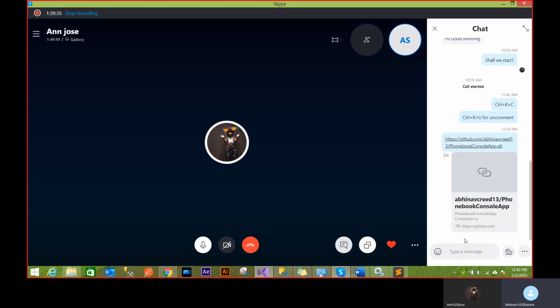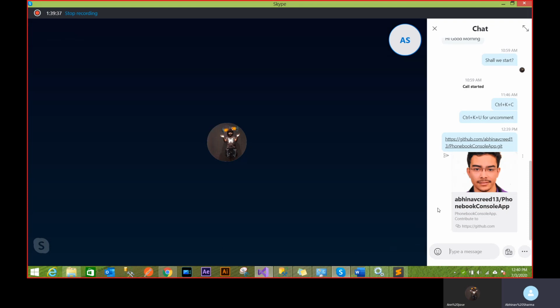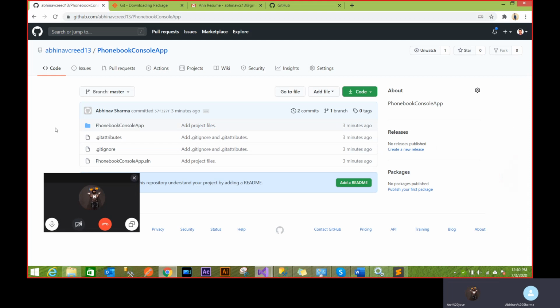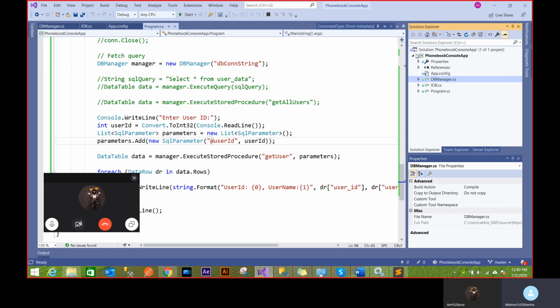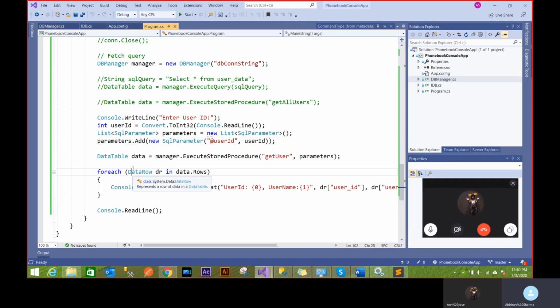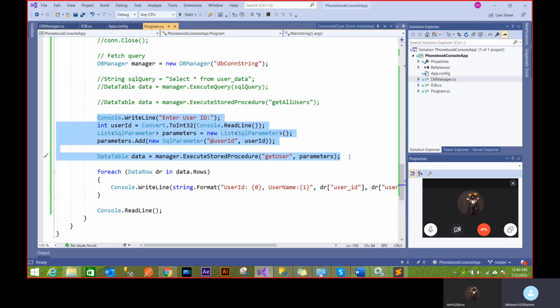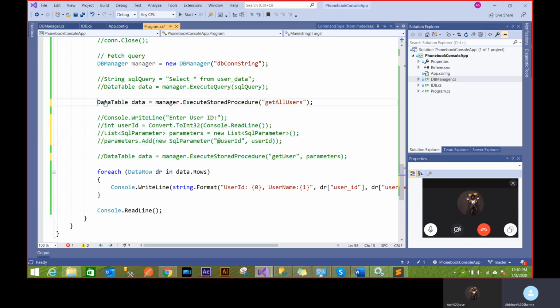In the next session, I'll be showing you how to directly, like I'll show you right now also, that you won't even have to go to GitHub to download this code. Now, how GitHub works is, this application is pushed now. You can see something amazing happening: there's a lock everywhere. It basically says that this file is in a right state, nothing has been changed as of now. Now you'll see what happens if I comment out this whole data thing, and if I uncomment this and save it now.